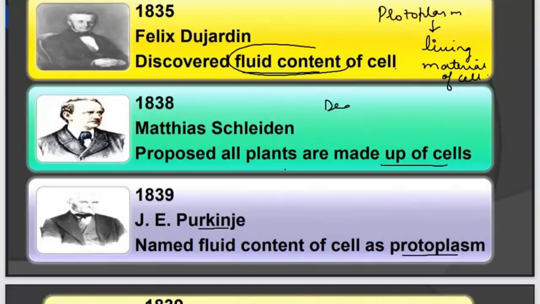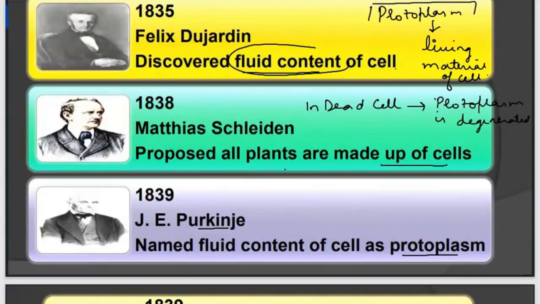In a dead cell, protoplasm is degenerated. So all living cells consist of a fluid called protoplasm, which is the living material of the cell. And this term protoplasm was coined by Purkinje. Is it clear? What is protoplasm?